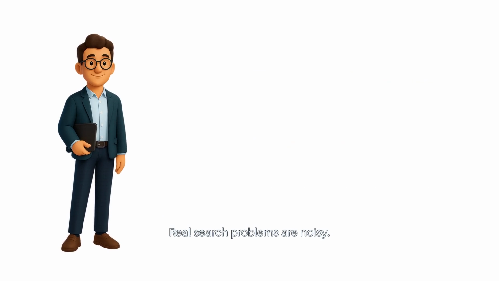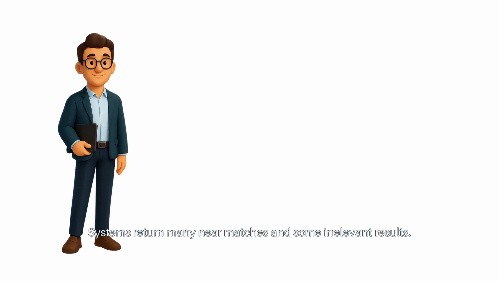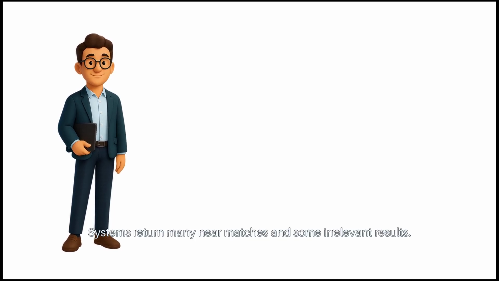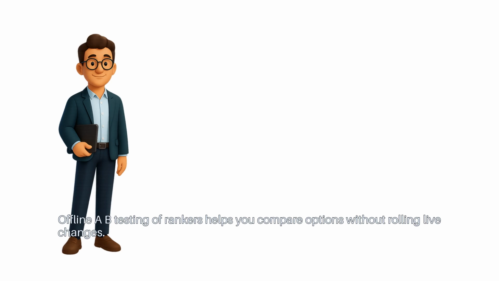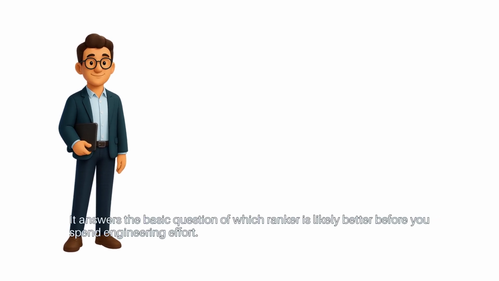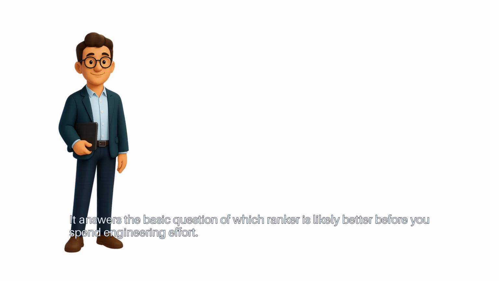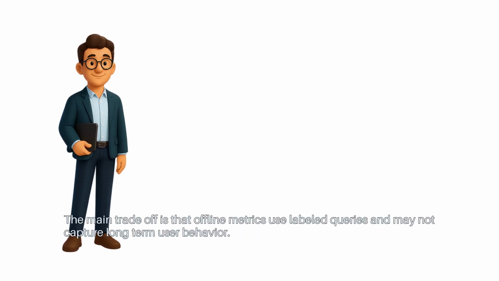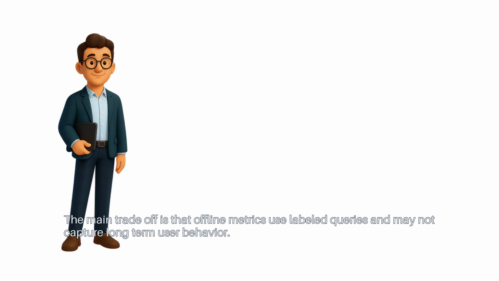Real search problems are noisy. Users type short queries. Systems return many near matches and some irrelevant results. Offline A/B testing of rankers helps you compare options without rolling live changes. It answers the basic question of which ranker is likely better before you spend engineering effort. The main trade-off is that offline metrics use labeled queries and may not capture long-term user behavior.